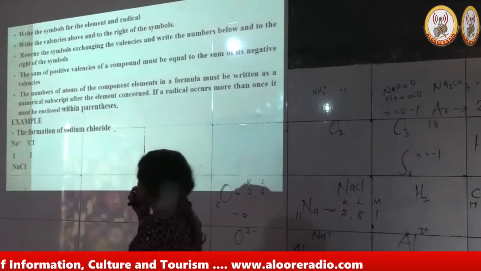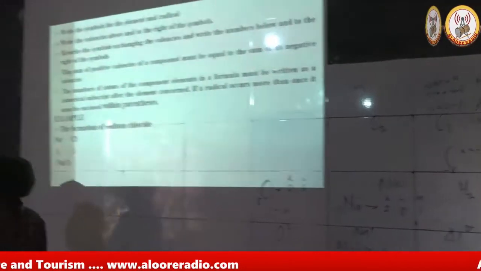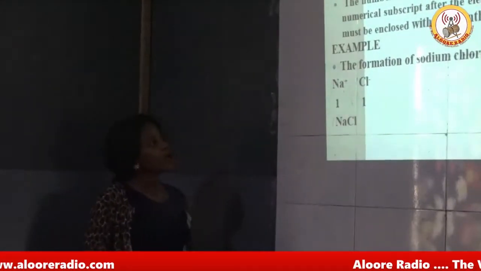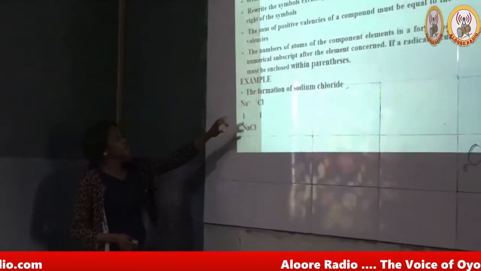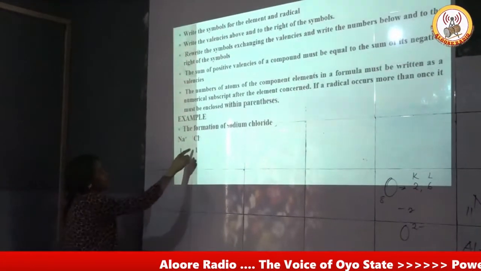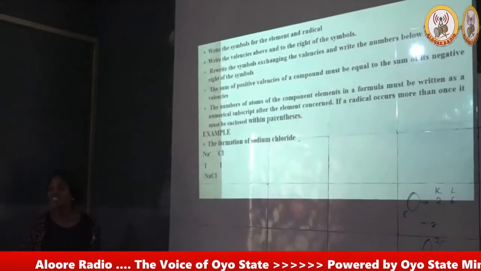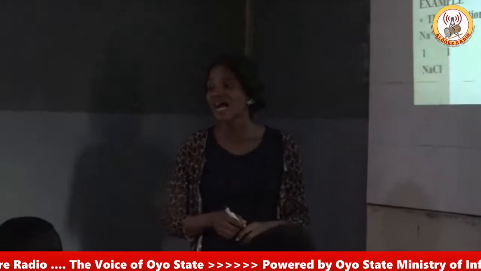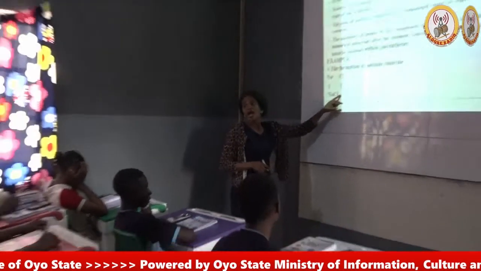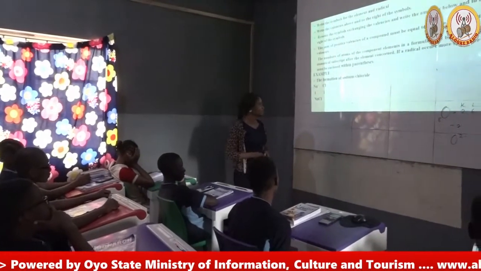Going by it, you see that I have sodium ion and chloride ion. The valency of sodium ion is +1 and the valency of chloride ion is -1. Since the charges are equal, the charges cancel. So we are going to have NaCl.